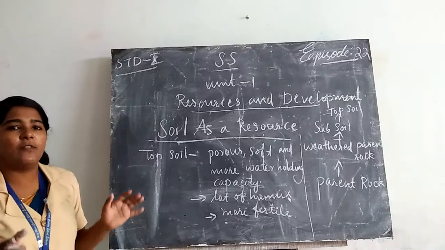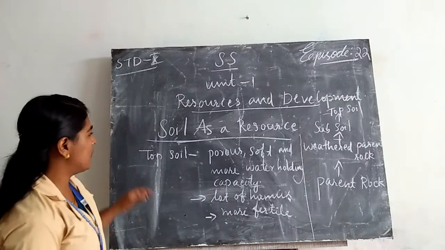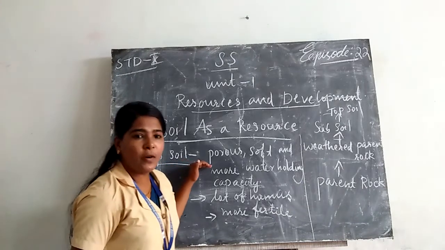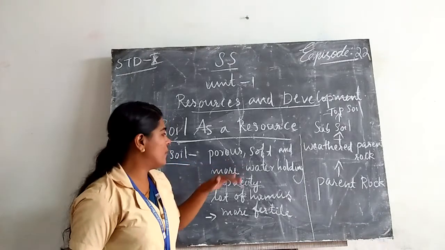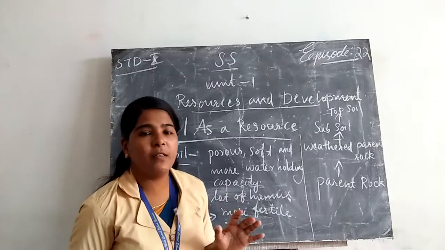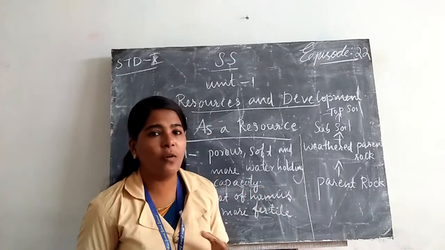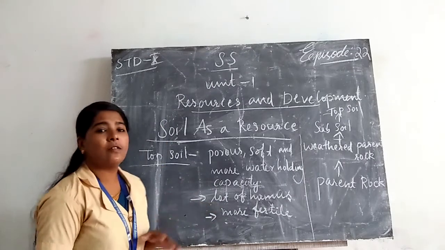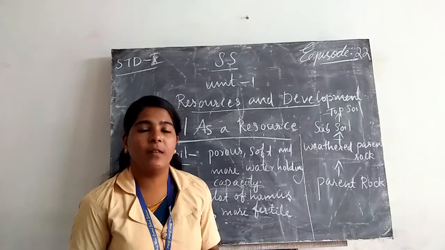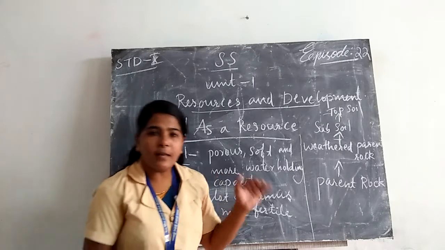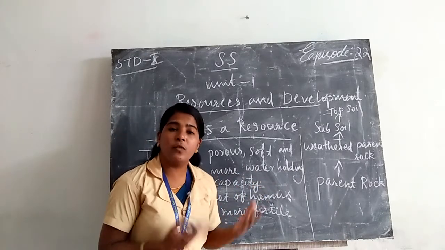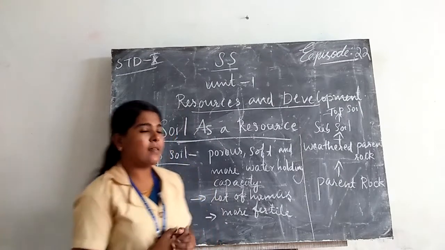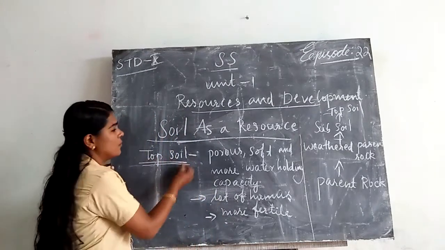You all know what topsoil is. What are the special features of topsoil? The topsoil is porous, soft and has a high water holding capacity. Then it has loads of humus. As it contains so much humus, it is very fertile. Okay, those are the features of topsoil.